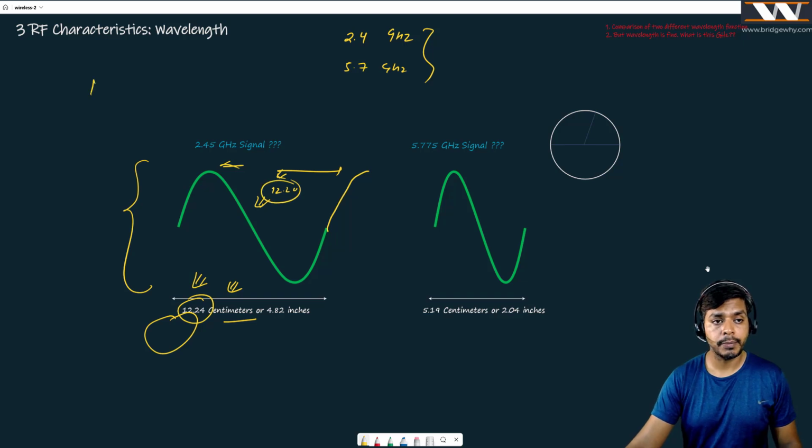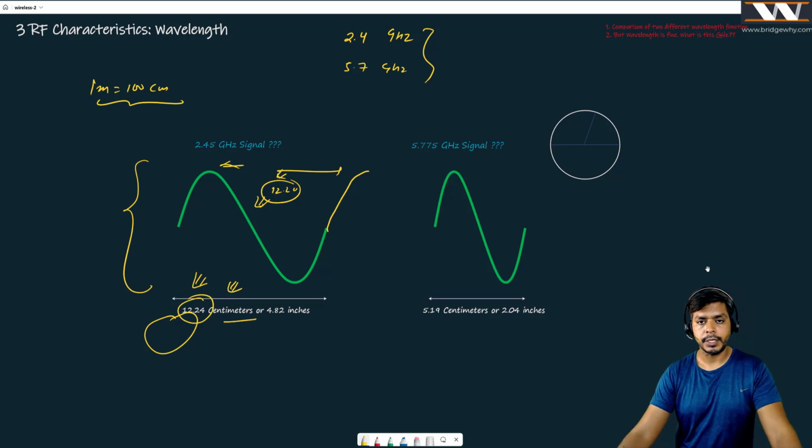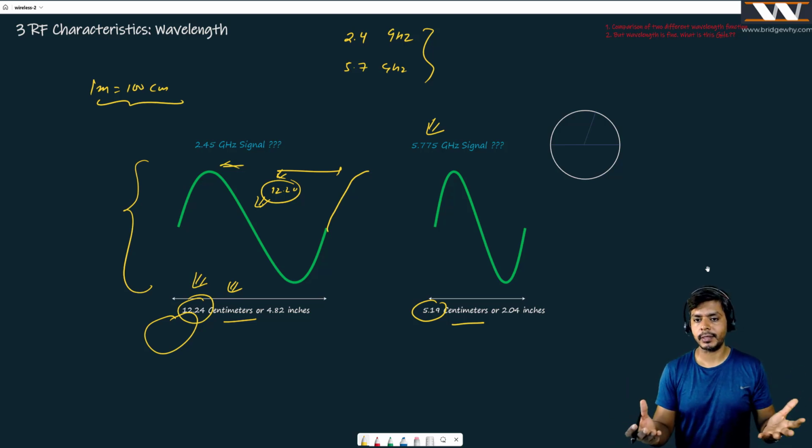By the way, 1 meter is equal to 100 centimeters. You all know about it, right? Interesting. And now if I talk about the 5.775 gigahertz signal, it is 5.19 centimeters. It means that the greater the gigahertz of a signal, the lesser the wavelength, right? But why are we talking about it?